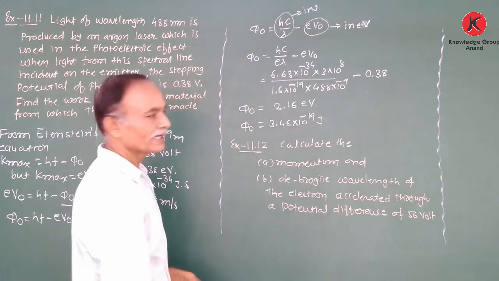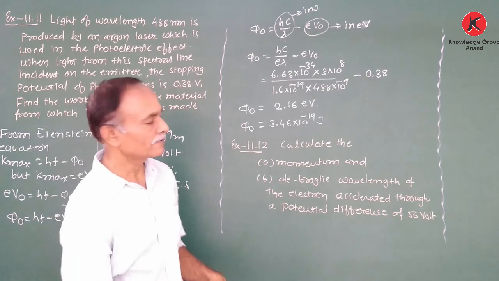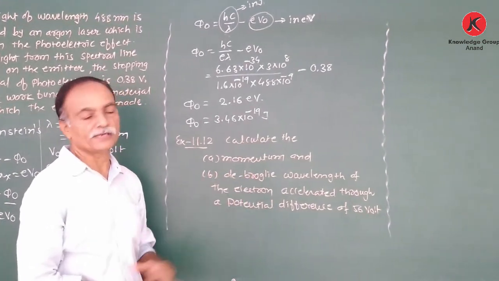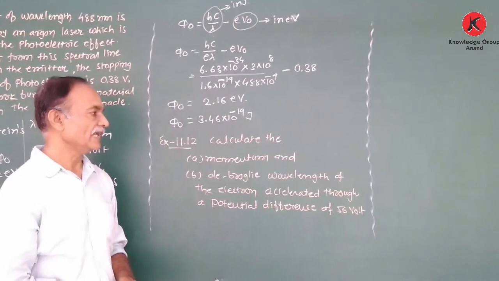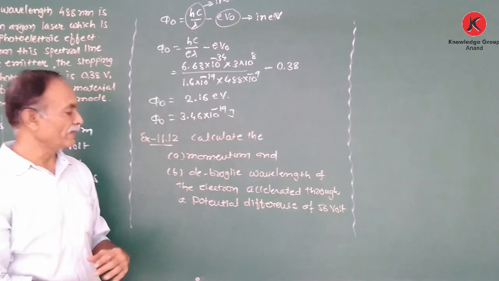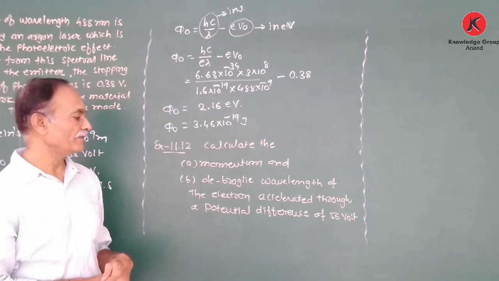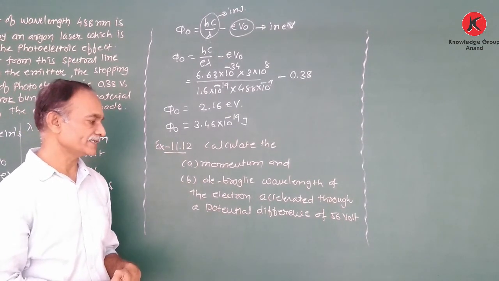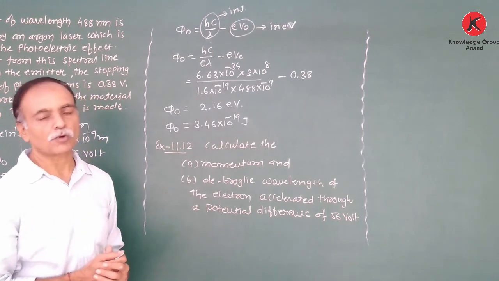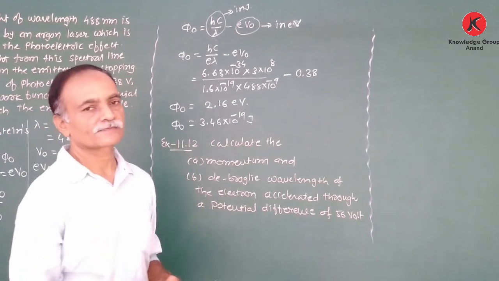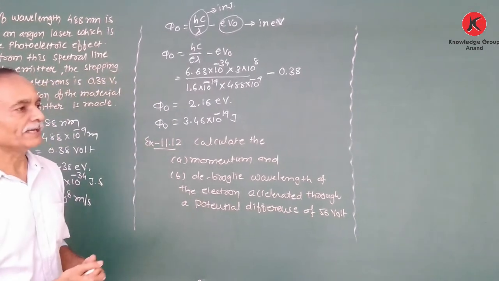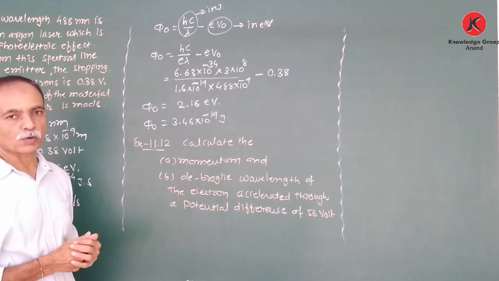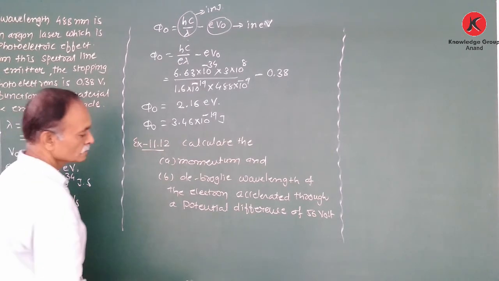Now, the next numerical is 11.12. That is similar to the one numerical we calculated. Right? Now, calculate the momentum and de Broglie wavelength of the electron. This electron is accelerated through a potential difference of 56 volt. Right? For that purpose, what is the given data? The data is only the 56 volt. The accelerating voltage is given.